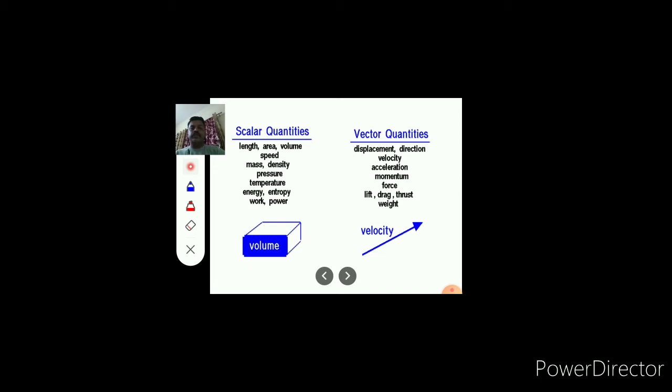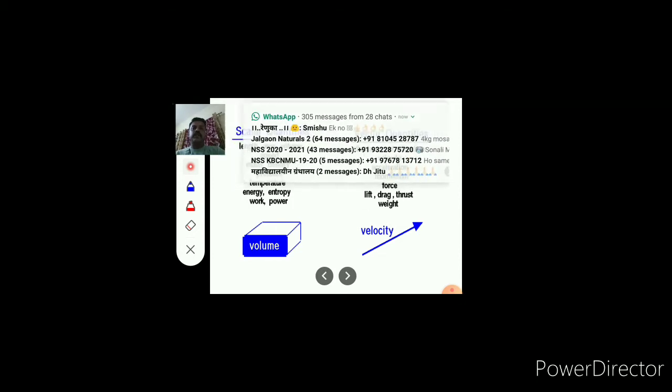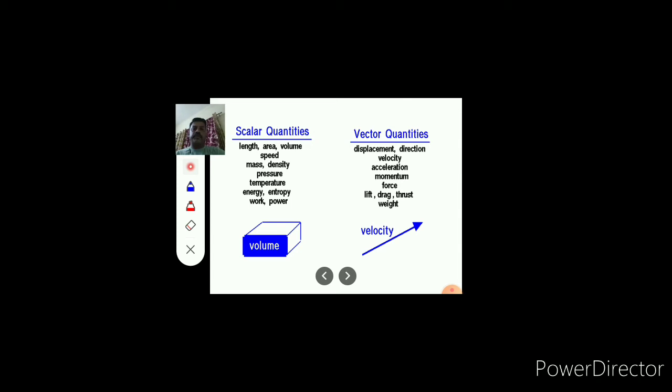If he is moving in east direction, then he will move to Pimpri. If he is moving in south direction, he may move towards Arundel. So for displacement, we require magnitude as well as direction.